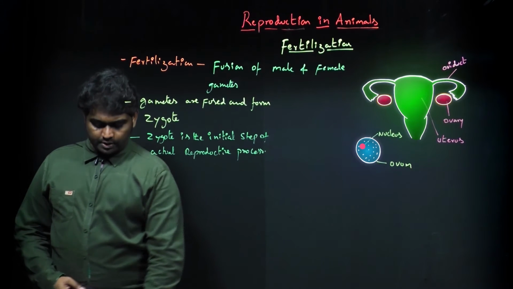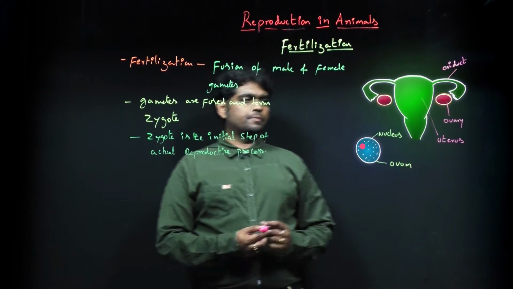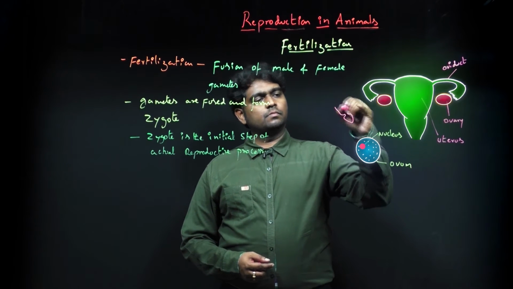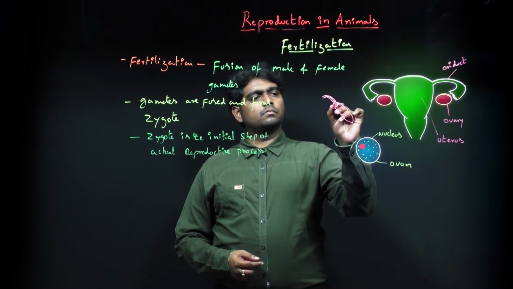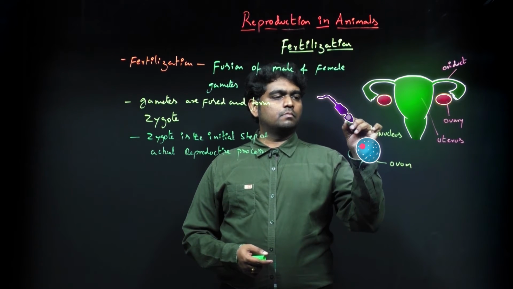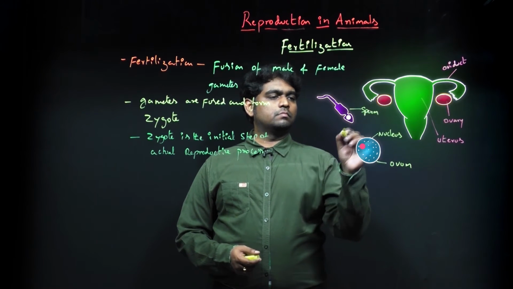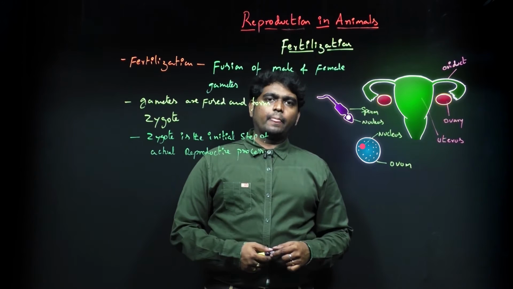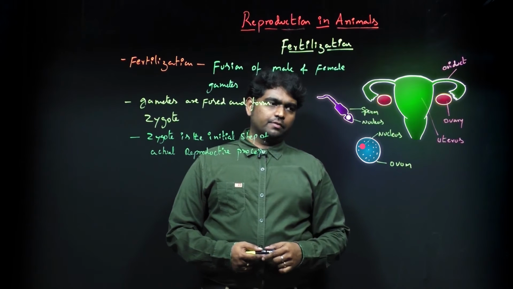So we will see how that zygote will be formed. First we draw the male sperm. We know that the male produces the gamete, sperm, and the female produces the egg, ova.